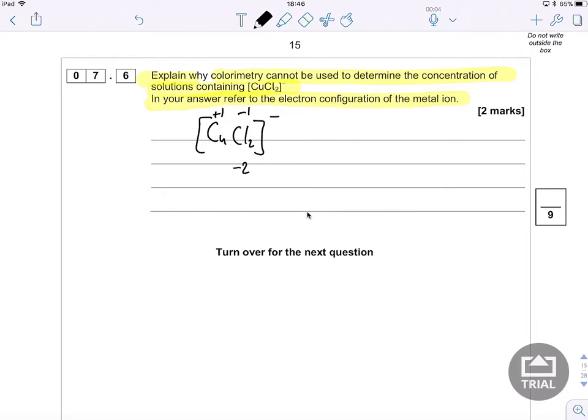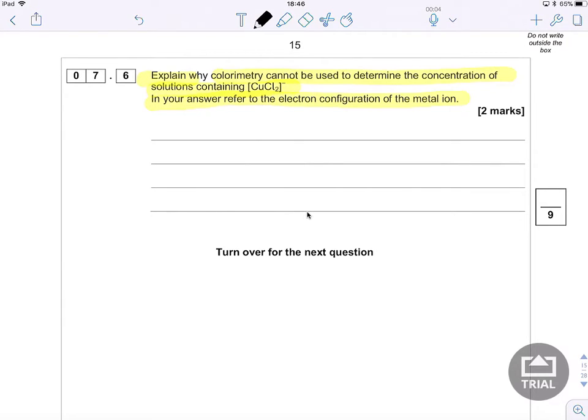Now when copper is in its +1 oxidation state, it has lost its 4s1 electron, and that means its 3d subshell has got 10 electrons in it. So it loses that electron and it would form a +1 ion, but it doesn't have an incomplete d subshell. Okay, so it can't form a coloured compound because the electrons can't move between the d subshells. So colorimetry is going to be useless because this form of copper chloride isn't going to be a coloured solution.